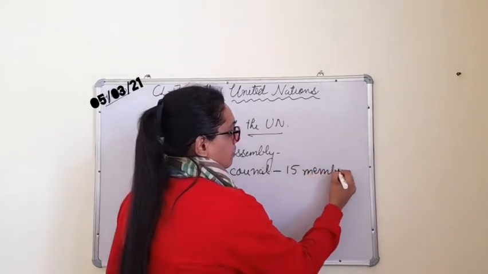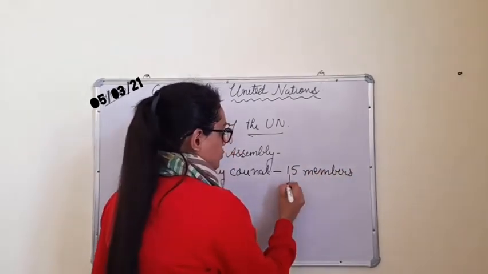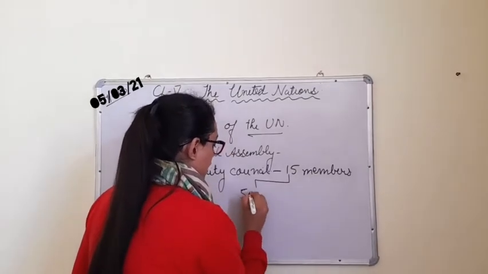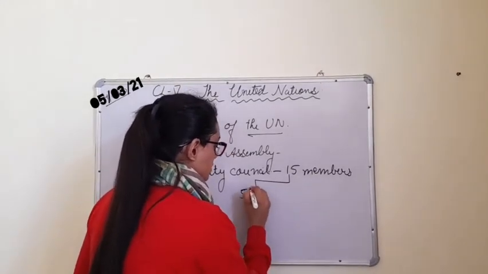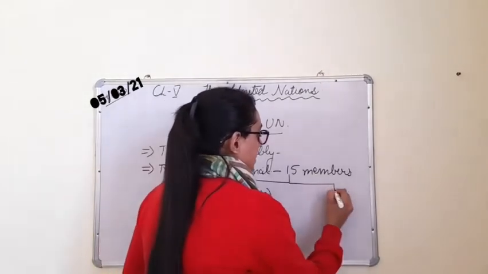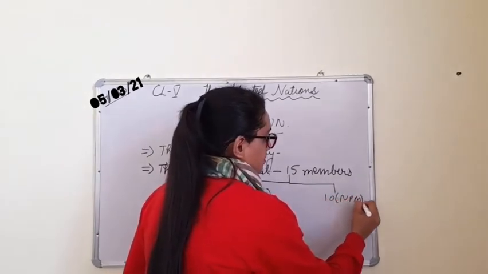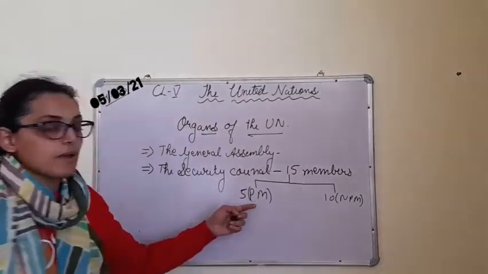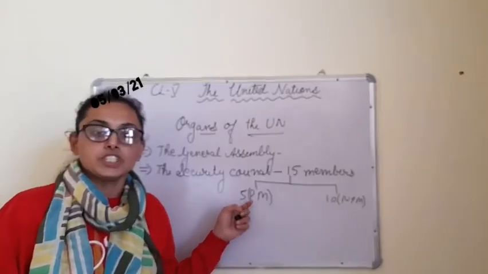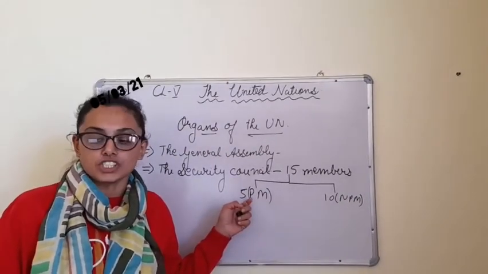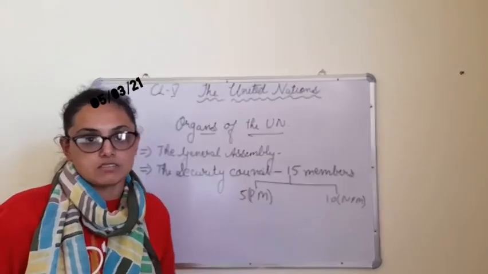in which 5 are permanent members and 10 are non-permanent members. Now these 5 members are USA, UK, China, Russia and France.